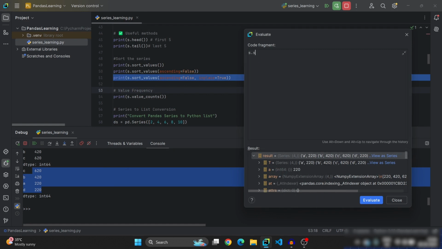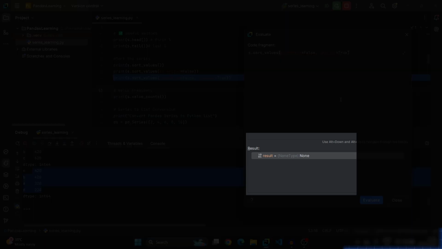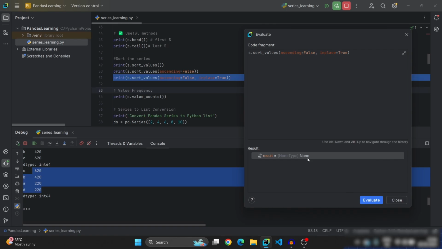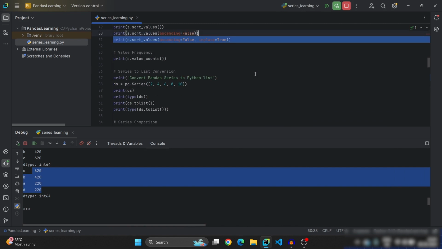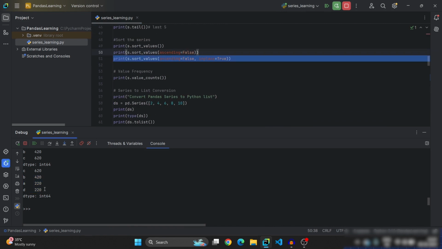So in order to sort in place, you need to use dot sort values inplace equal to true. Inplace equal to false will be the default. Now you need to manually enter true. Inplace equal to true will sort the series originally. Click on evaluate. Now see here the result is none. Previously the result was series because dot sort values without inplace equal to true will return series. It will not sort in place. Inplace true will sort the series in place originally. It will return none because it has sorted the original series. Now remove and enter s. Click on evaluate. Now view as series. See, the series is sorted originally in place. So this is the difference between using inplace and without using inplace.